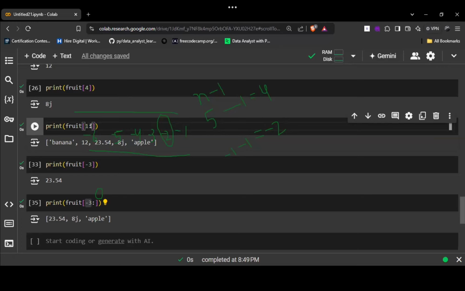Is there any doubt in this, guys? Sir, it can't show the -1 to -3. Prashant, your voice was not clear. Can you please come up again? Sir, if we try -1 to -3, it should... It will be throwing an error, right? Prashant, your voice was not clear to me. Can you please be a bit louder?